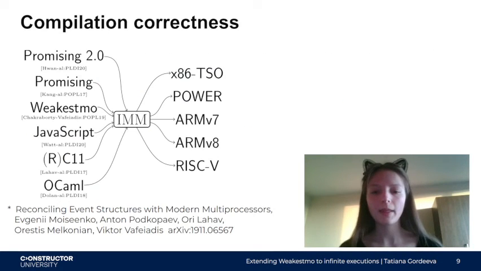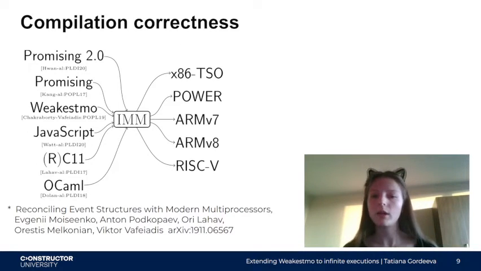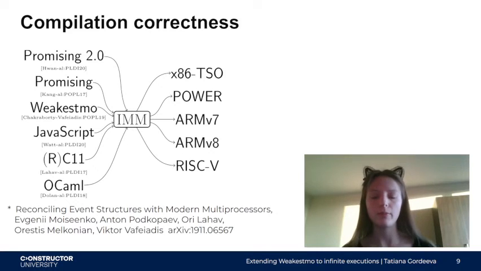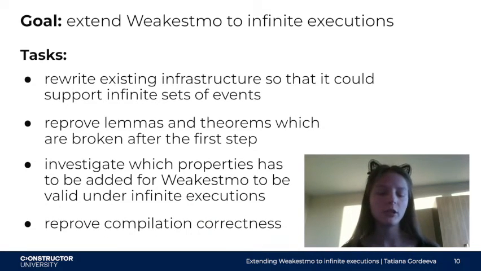When we establish a memory model, we want to be sure that it is valid and sound. Thus, we have to prove its compilation correctness. Compilation correctness of Weakesmo has been formally established in the article Reconciling Event Structures with Modern Multiprocessors. This proof is the first mechanized compilation proof of a weak memory model supporting sequentially consistent accesses to such a range of hardware platforms. The compilation proof goes via the recent intermediate memory model. The article shows the equivalence of these two memory models and checks it via Coq, which then implies the compilation correctness of Weakesmo.